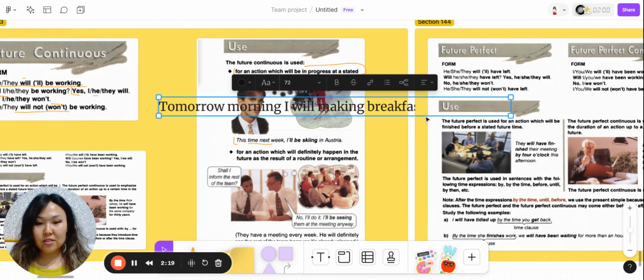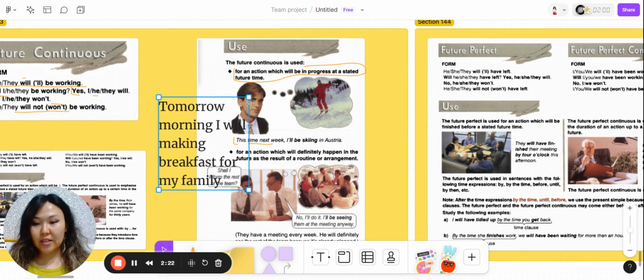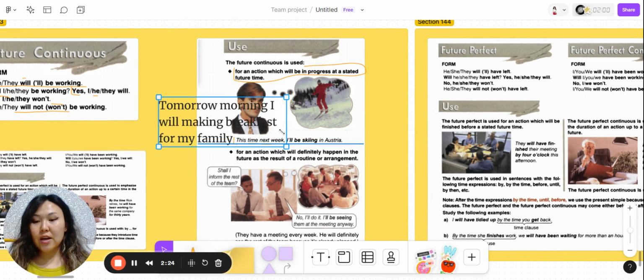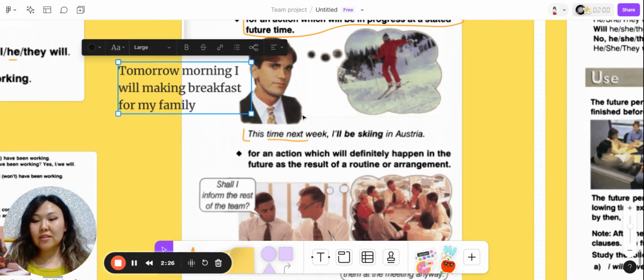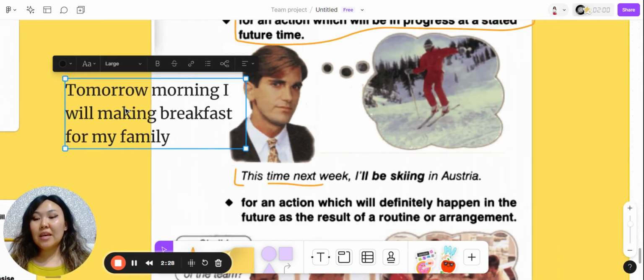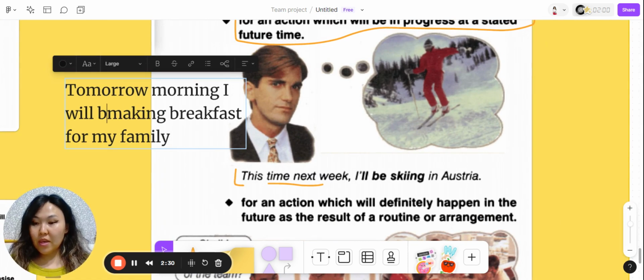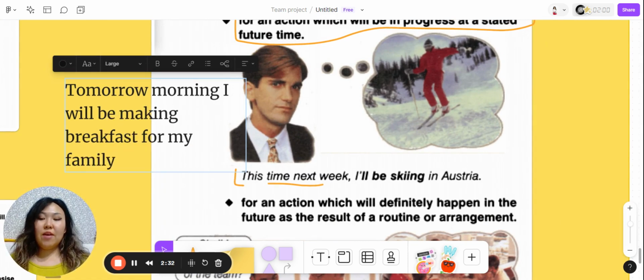I need to make this text a little bit tinier. And I am talking about my plan that I will be making. Yeah, I will be making breakfast for my family.